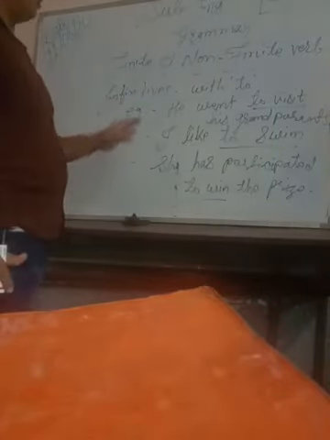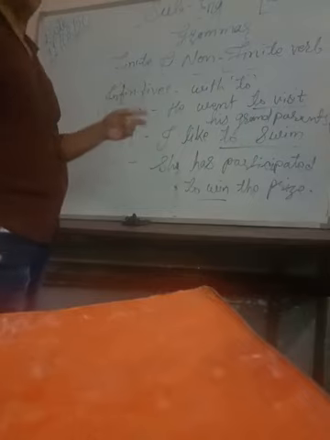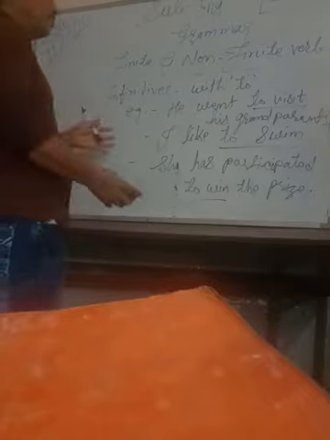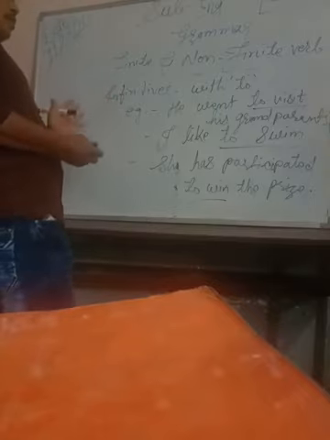So, to win. So you can easily identify infinitive when they come with to. Now I am going to tell you about other infinitives, those that come without to. Let's study them also.